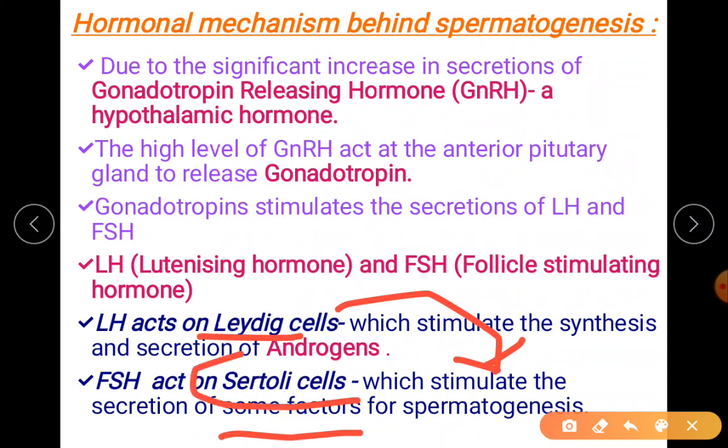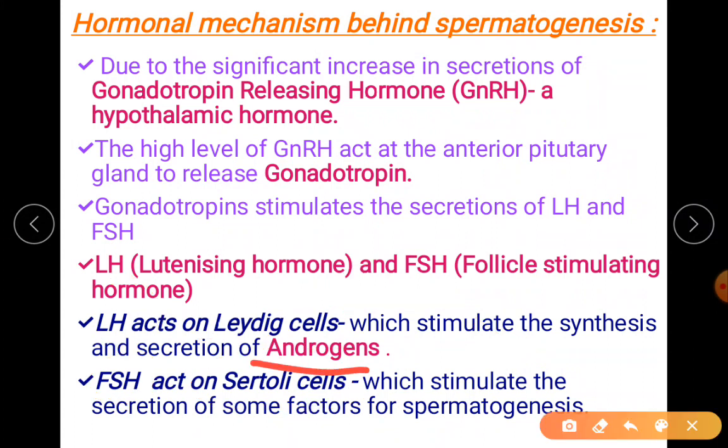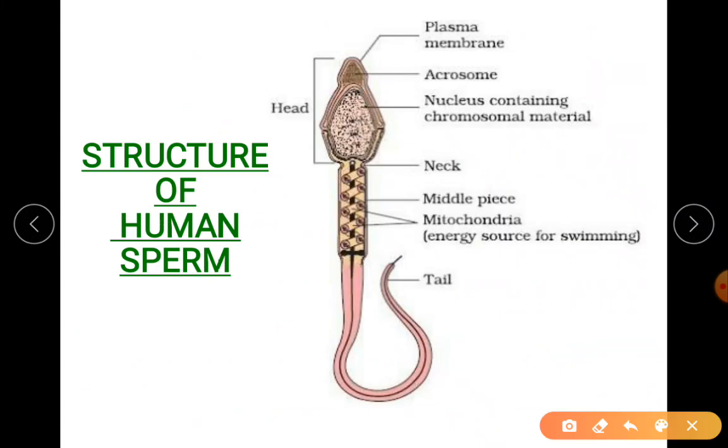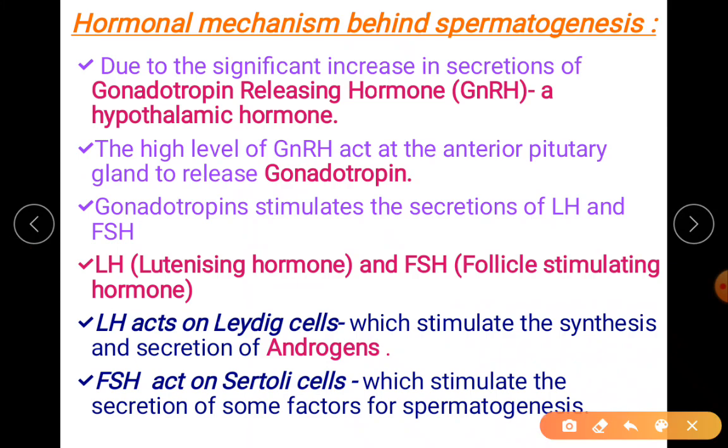So it is LH and FSH together acting on the target cells, which release androgens and some factors important for spermatogenesis. Is it clear? I hope it is clear now about the hormonal mechanism.